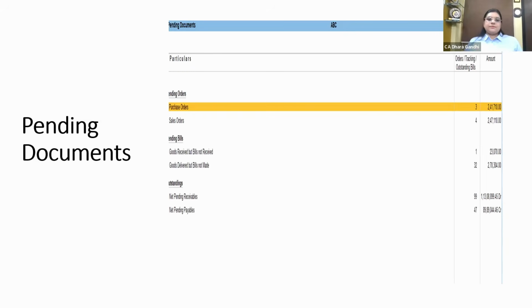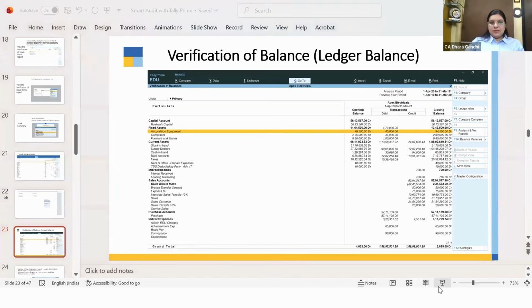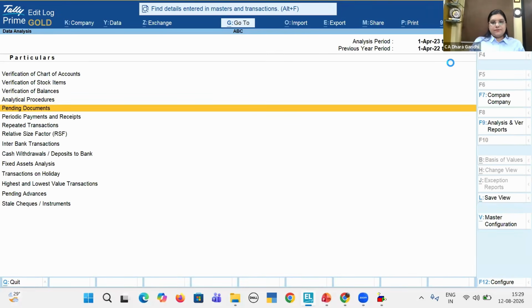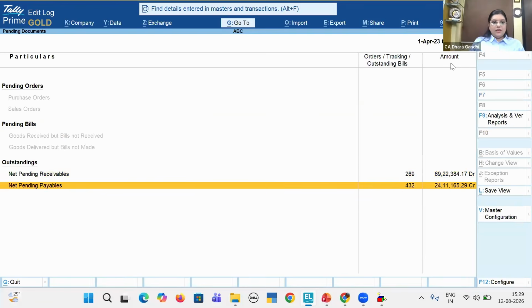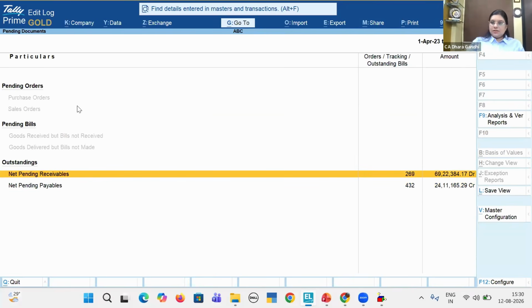Now, pending documents. If there are any pending orders, if your client is putting sale order or purchase order entries in Tally, or goods which have been billed but not received, or goods delivered but bill is not made, all these entries you will be able to see in this pending documents. Pending documents, net pending receivables, net pending payables. You can see any goods, purchase orders and sale orders for which entries have not been passed. So this is not an active tag.